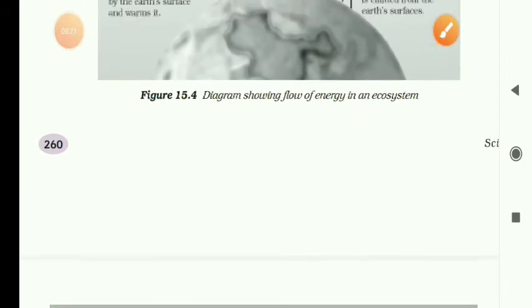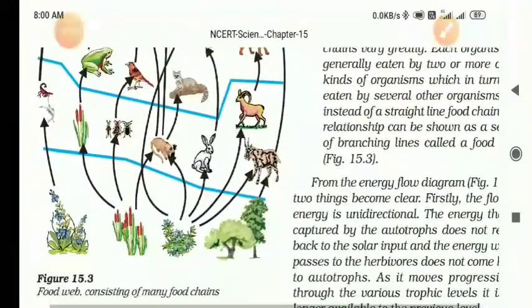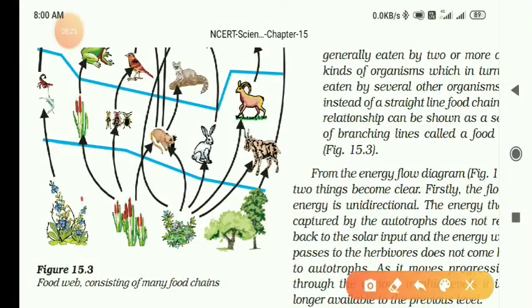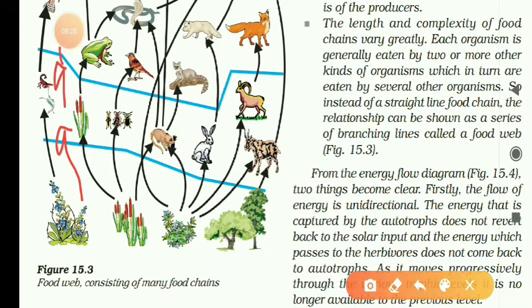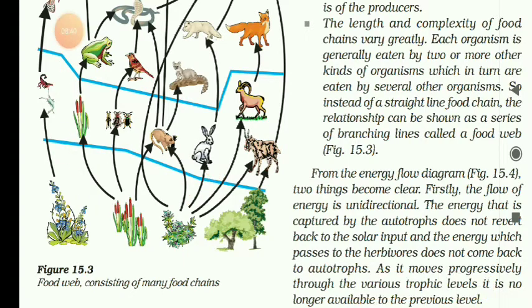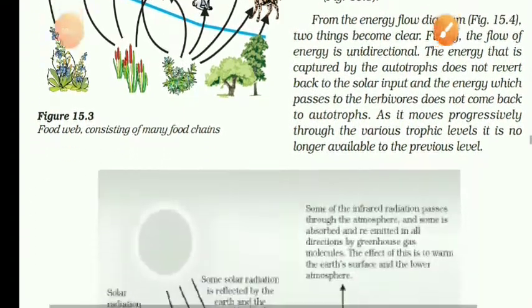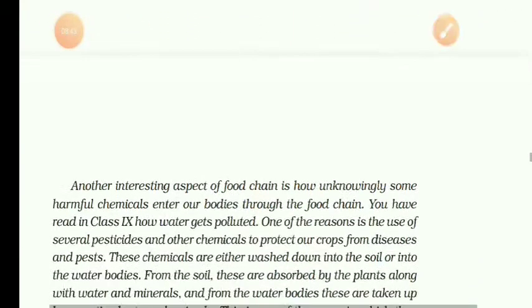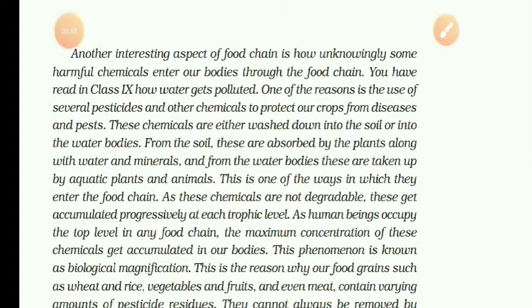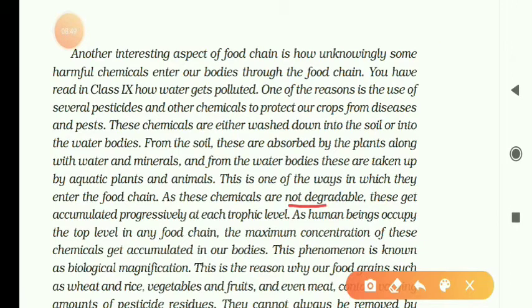See, now here look at the plants. Look at the diagram, this one. They enter like this, into the food chain. Like this they enter the food chain, from the plants to the living organisms, from one level to another. So in this way they enter the food chain but are not degradable. It is not decomposed by the microorganisms. This gets accumulated progressively at each level.